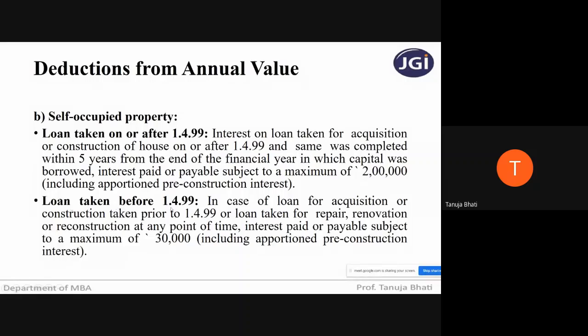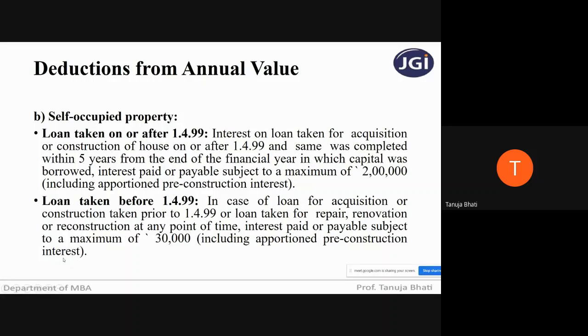Now, suppose the loan is taken before 1/4/1999. In case of a loan for acquisition or construction taken prior to 1/4/1999, or a loan taken for repair, renovation, reconstruction, the interest paid or payable is subject to a maximum of 30,000, including apportioned pre-construction interest.